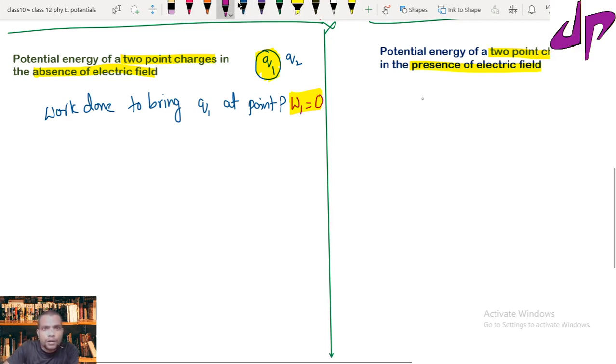So I have already brought the charge Q1 to location P.